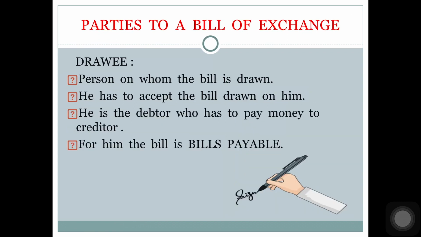The next person is the drawee. Drawee is the person on whom the bill is drawn. He has to accept the bill drawn on him. He is a debtor who has to pay money to the creditor. For the drawee, the instrument is bills payable because he has to pay the amount of the bill.